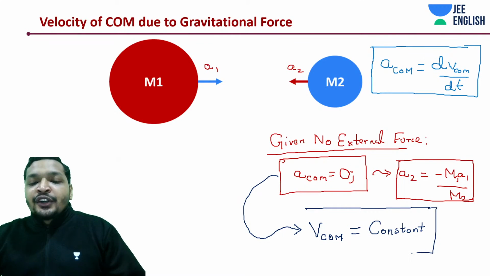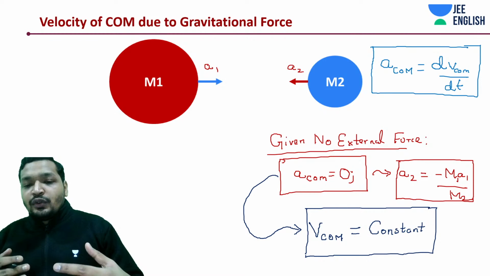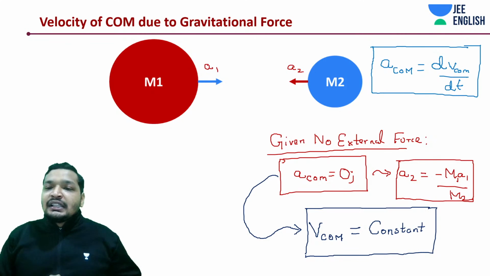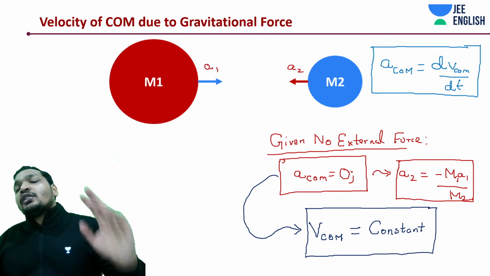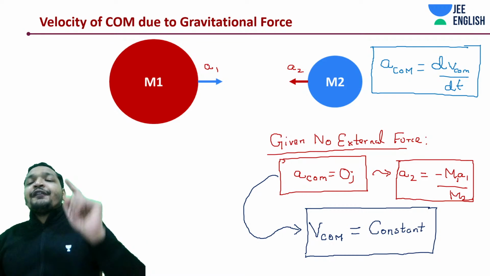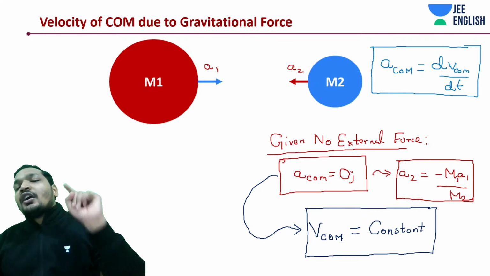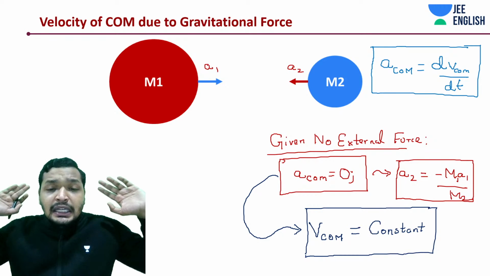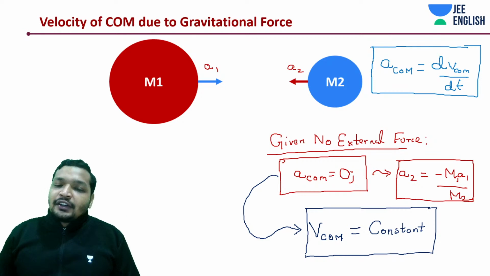So you have two conditions right now. I hope you understood this, guys. Differentiation of some constant with respect to time is going to give you 0, and that constant was the velocity of center of mass. Acceleration is the differential of velocity with respect to time, the rate of change in velocity, how your velocity is changing with respect to time. If my velocity was constant, that is the only possible situation where acceleration of center of mass is going to be 0. Your velocity of center of mass need not necessarily be 0. It can be a constant such that acceleration of center of mass is 0.